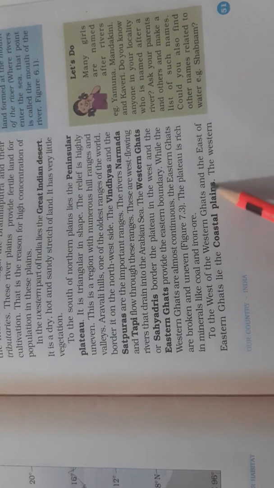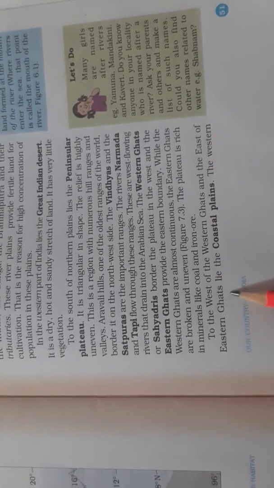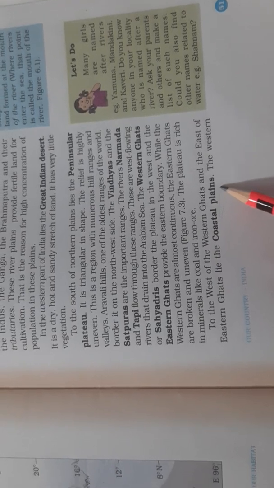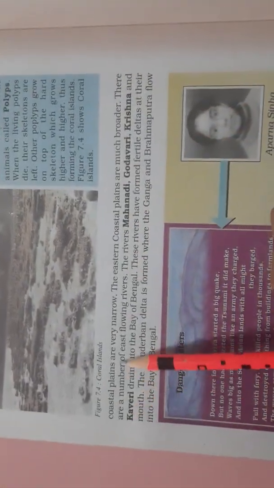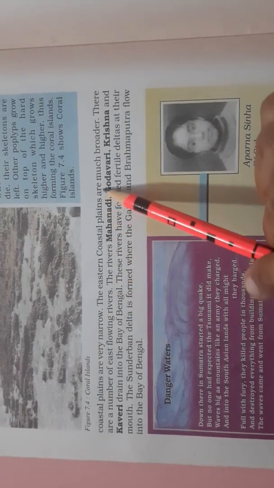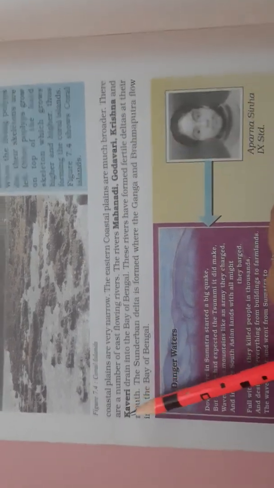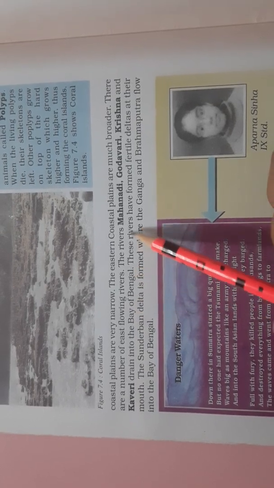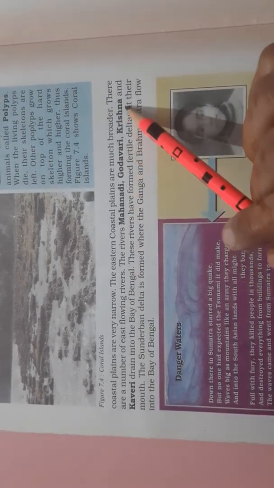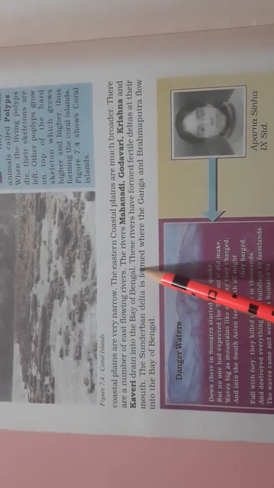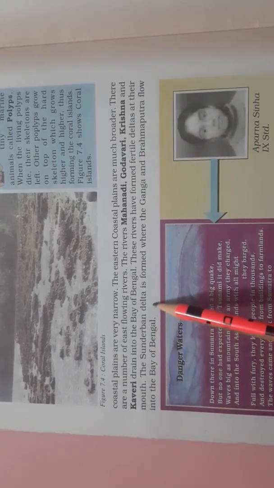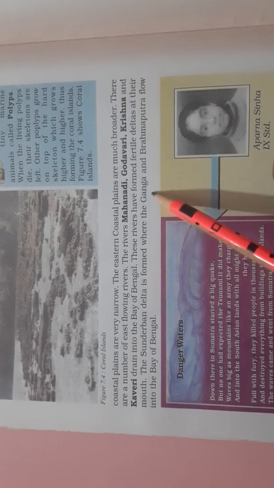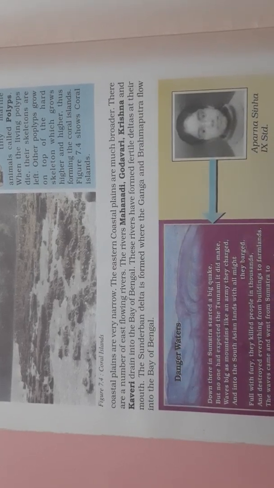To the west of the Western Ghats and the east of the Eastern Ghats lie the coastal plains. The western coastal plains are very narrow. The eastern coastal plains are much broader. There are a number of east flowing rivers. The rivers Mahanadi, Godavari, Krishna, and Kaveri drain into the Bay of Bengal. These rivers have formed fertile deltas at their mouth. The Sundarban Delta is formed where Ganga and Brahmaputra flow into the Bay of Bengal.